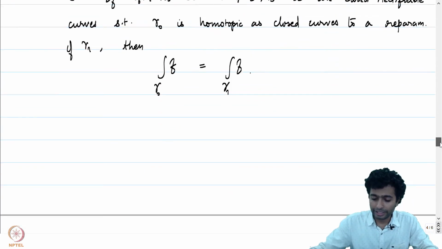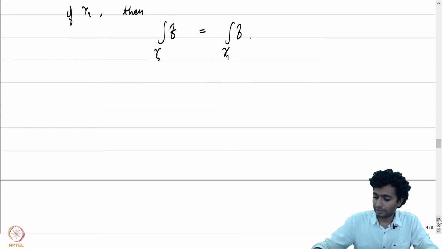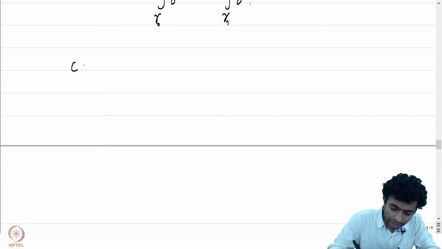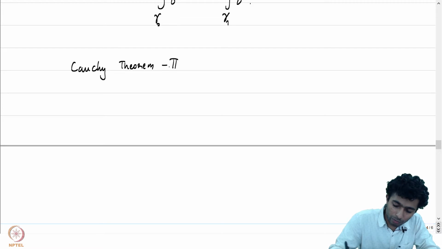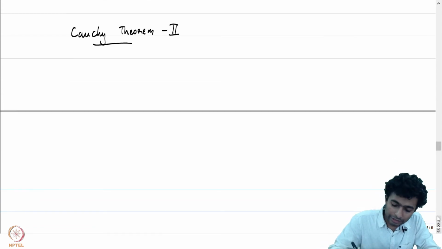We will now state a variant of Cauchy's theorem. It essentially says the same. Let me just call it Cauchy's theorem 2, and then we will see that it is going to be equivalent to what we have just written down. Cauchy's theorem, the variant states the following.